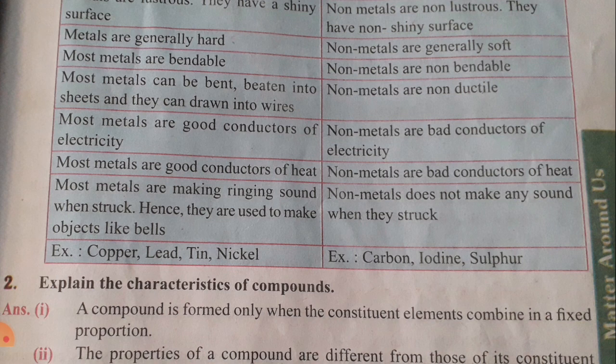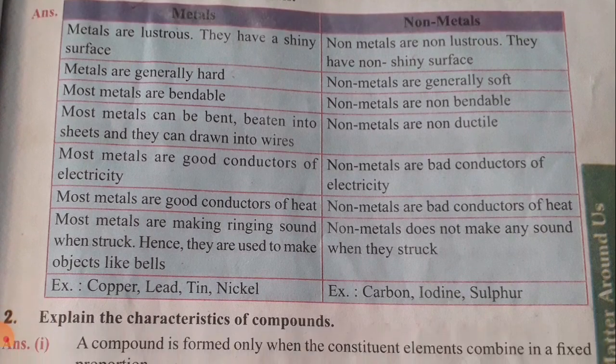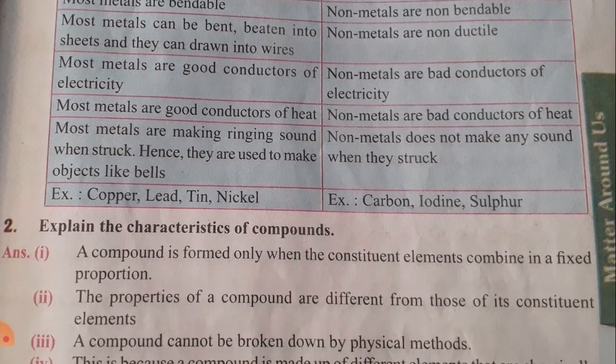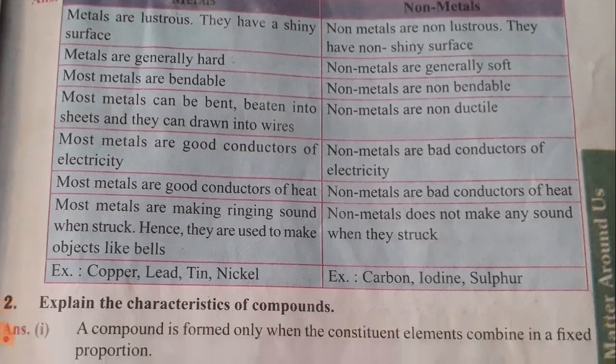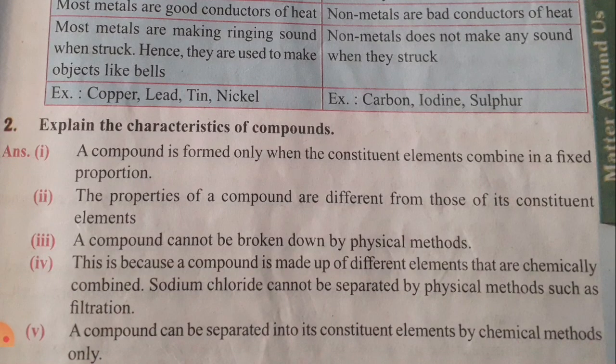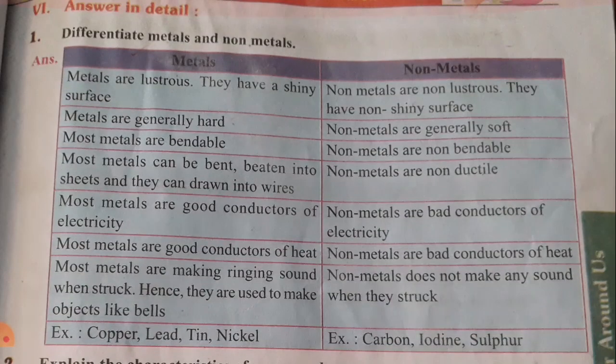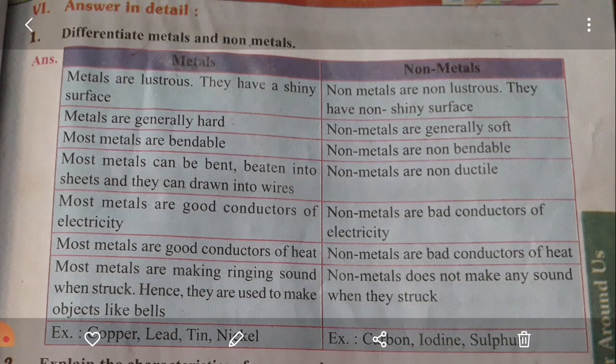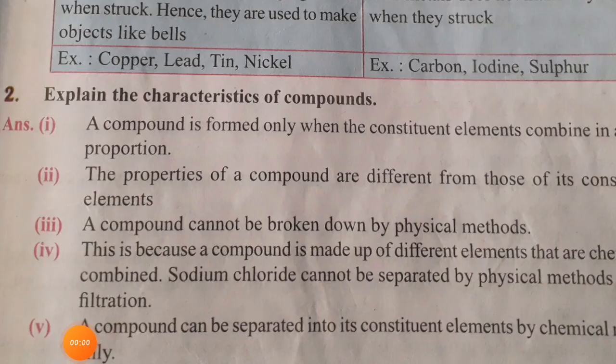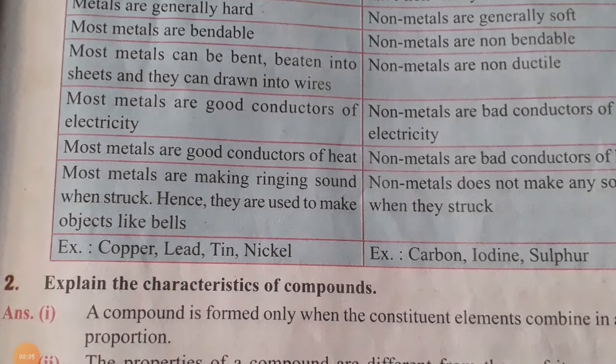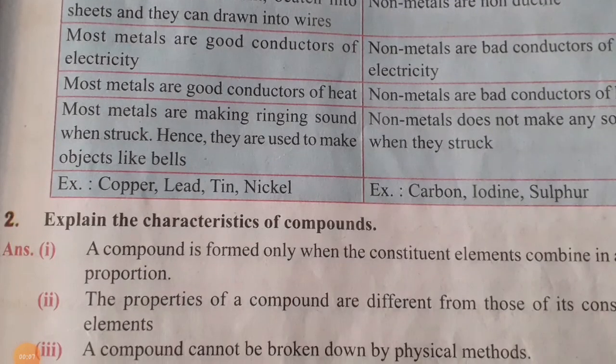So they are giving the examples, children: copper, lead, tin and nickel. So these are all the best examples of metals. And examples of non-metals: carbon, iodine, sulfur. So these are all the best examples of non-metals. And explain the characters of compounds. So this is also a very important question, children. So concentrate on the detailed answers, children. Learn the 5 characters, it is also a very important question, children. Clear to you children? Concentrate on these 2 detailed answers, children.